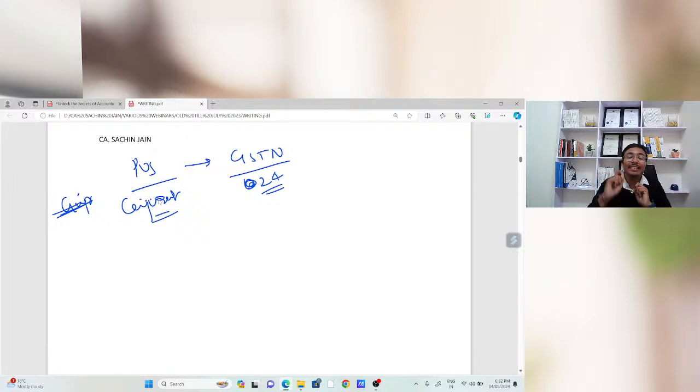Suppose while maintaining the books of accounts and transferring the entry in the books of accounts, I have used the GSTN as 24, but due to oversight, I have selected the place of supply as Rajasthan. We found this type of situation in many cases, so this example is required. We had covered this point in this webinar. Now, place of supply is Rajasthan, selected due to oversight, while the GSTN is correct.